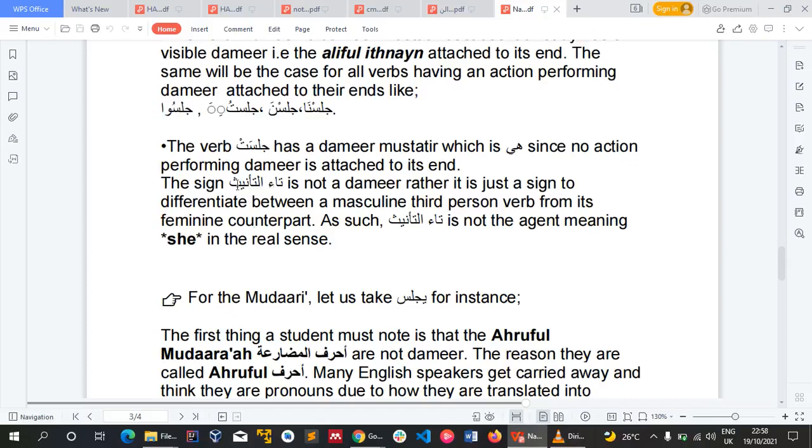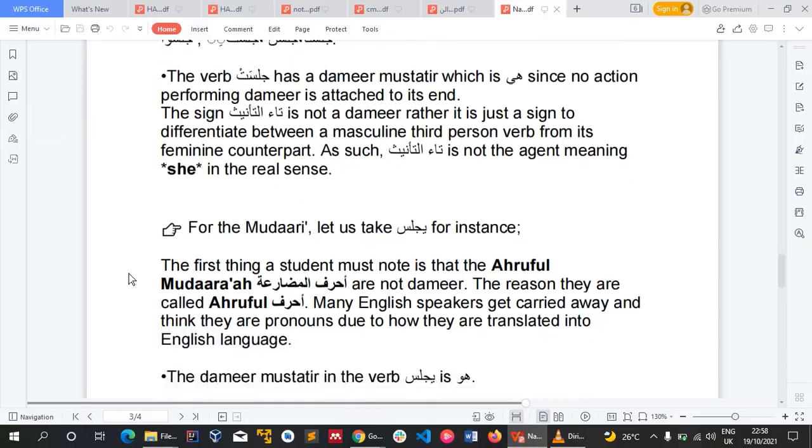So that's what ta'u ta'nith is, the ta of femininity. It shows that the performer of the action is a female entity. I hope you get. So as such, ta'u ta'nith is not the agent. It's not the she here, because we have jalasat meaning she sat. It does not mean the ta sukun is she. No, the she is hidden inside it, because this ta is just a sign of femininity. I hope it's clear. Now, so that's for madi.